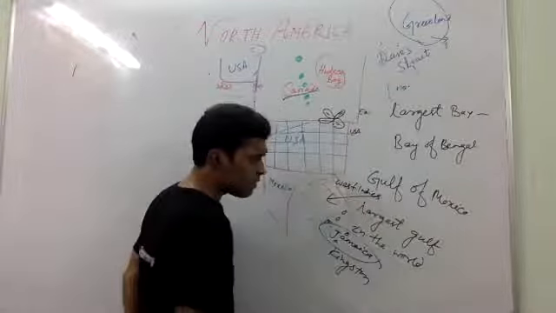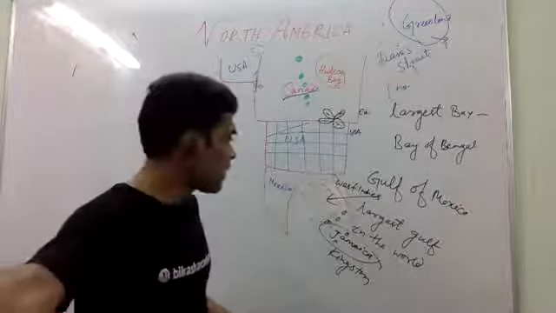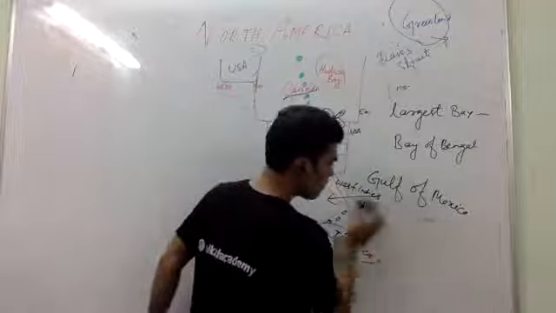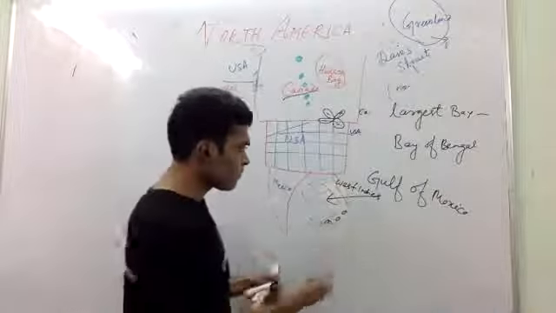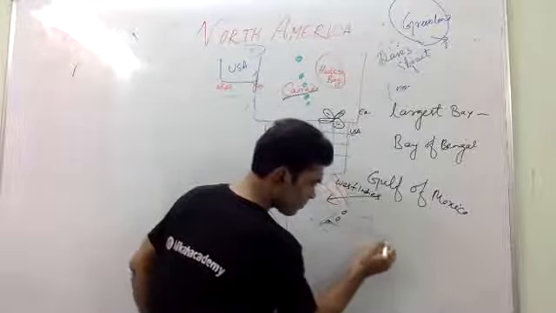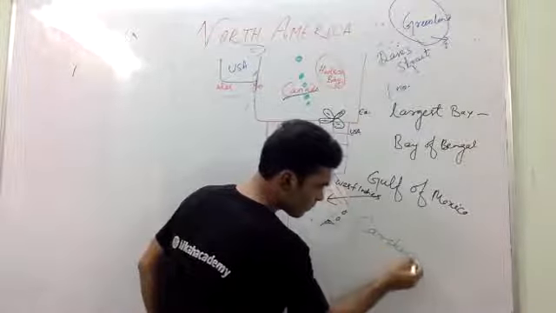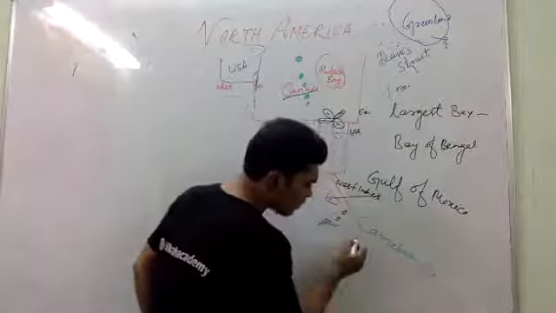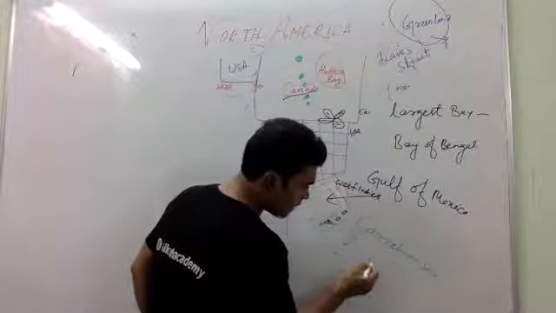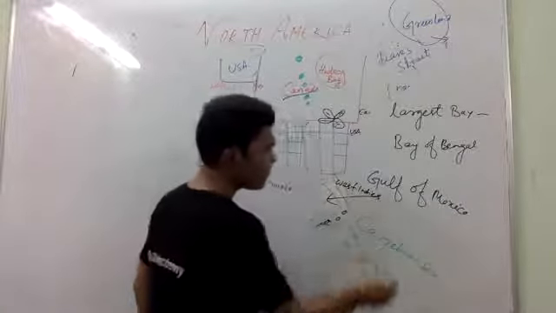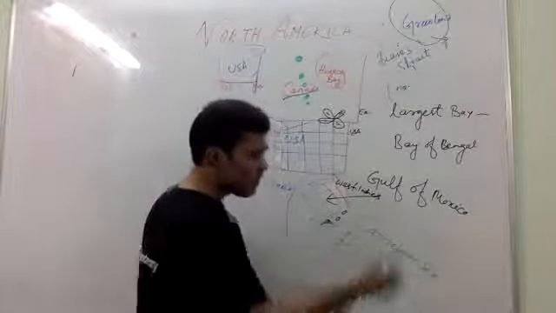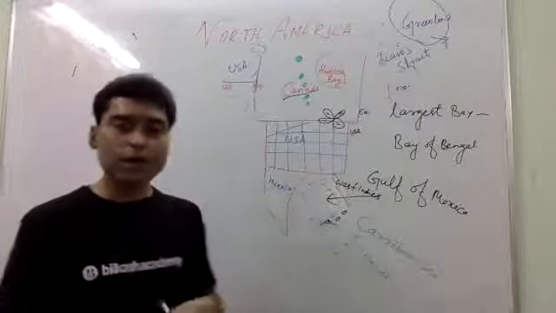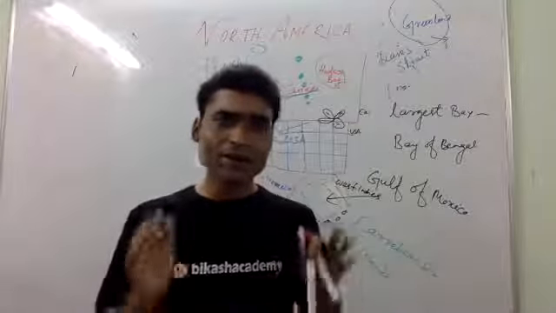Another sea you have to remember here, the Caribbean Sea. Please remember Gulf of Mexico, also Caribbean Sea. We also call them Caribbean Islands, the islands of the Caribbean Sea. So Gulf of Mexico here, Caribbean Sea is here. Jamaica, West Indies, small countries you will find here.